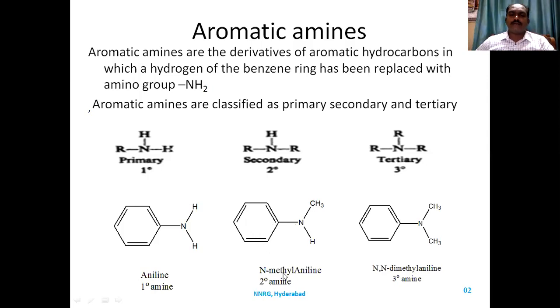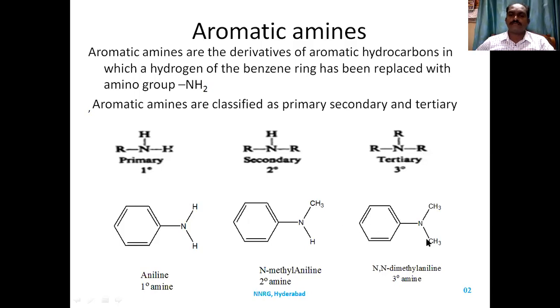For example, diphenylamine, dimethylamine, diethylamine, N-methyl aniline, these all come under secondary amines.